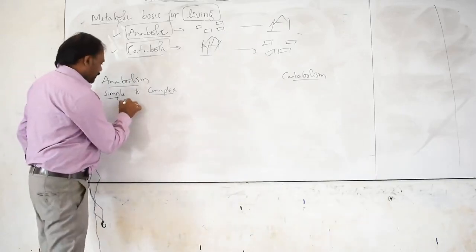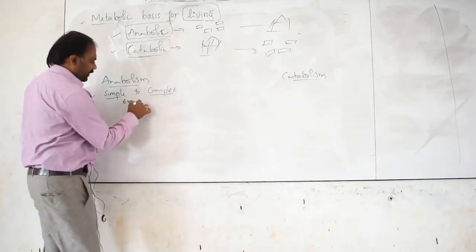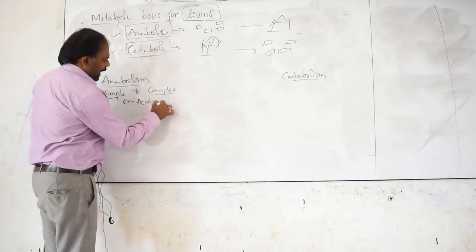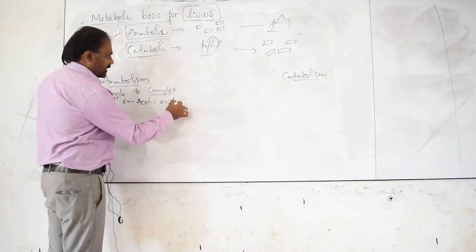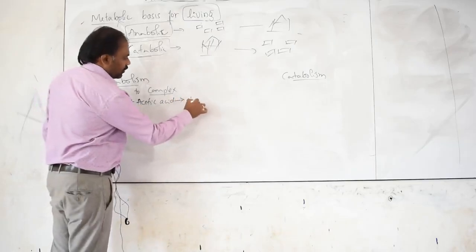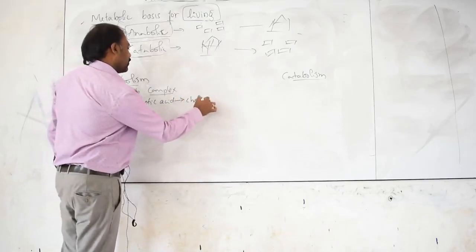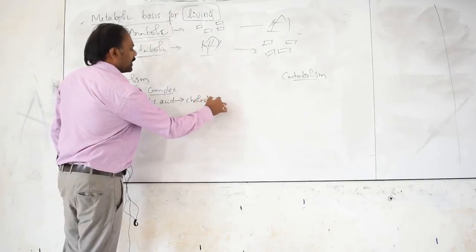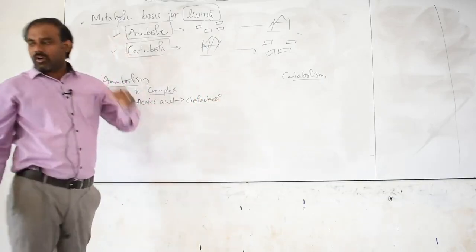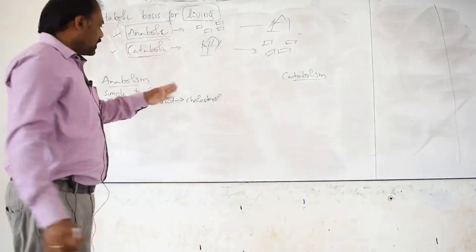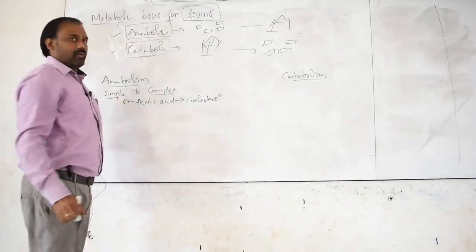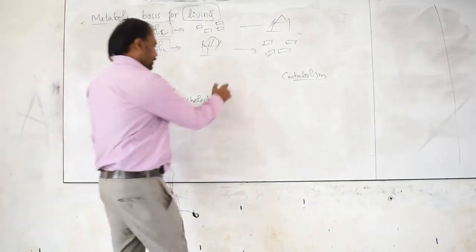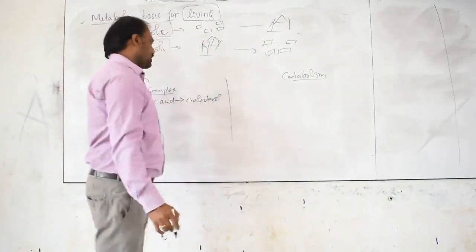A very simple example here is acetic acid. That acetic acid is being converted into a complex molecule called cholesterol. This is one such example for anabolism. Clear? And coming to the other part, what is catabolism.